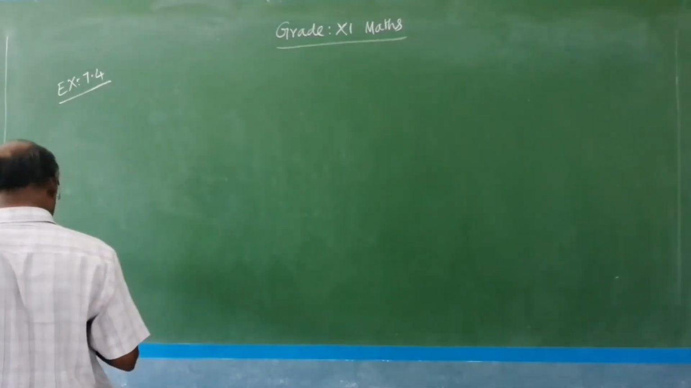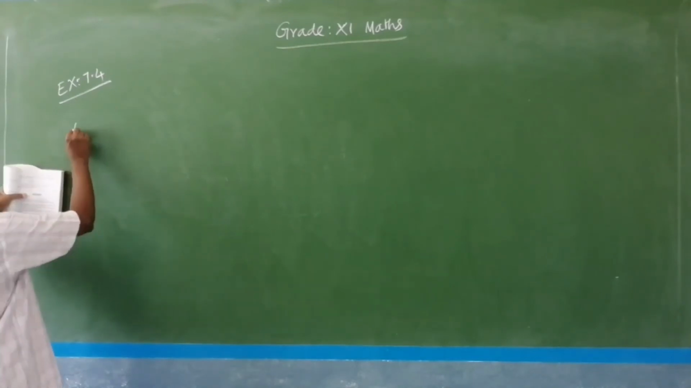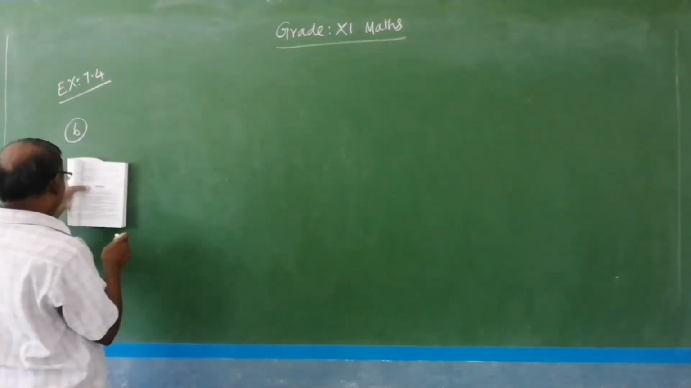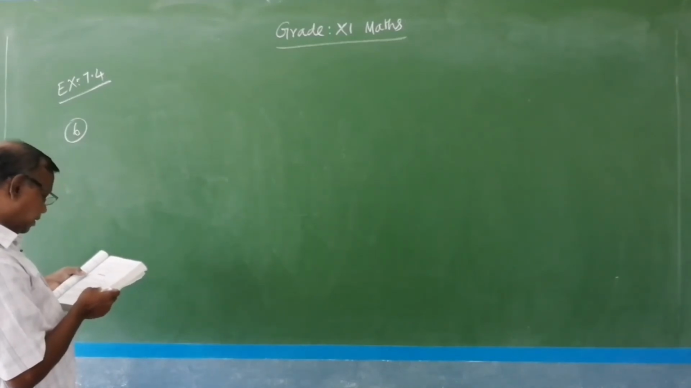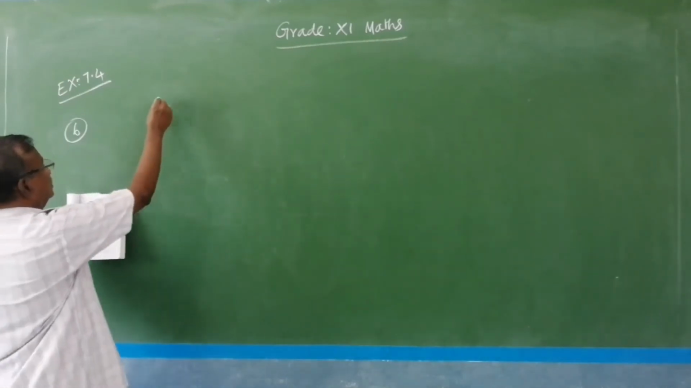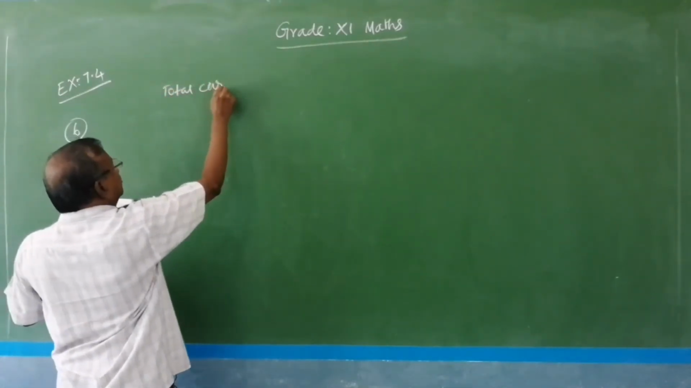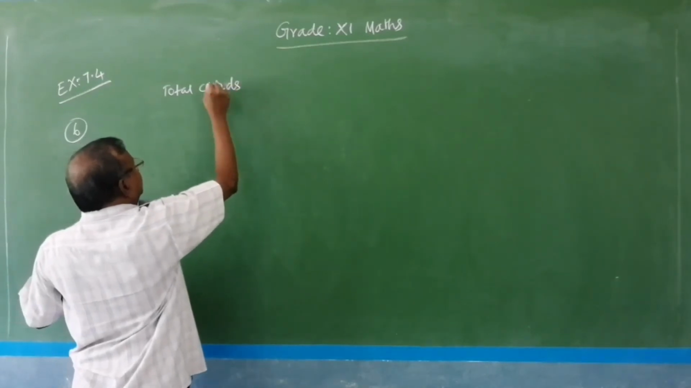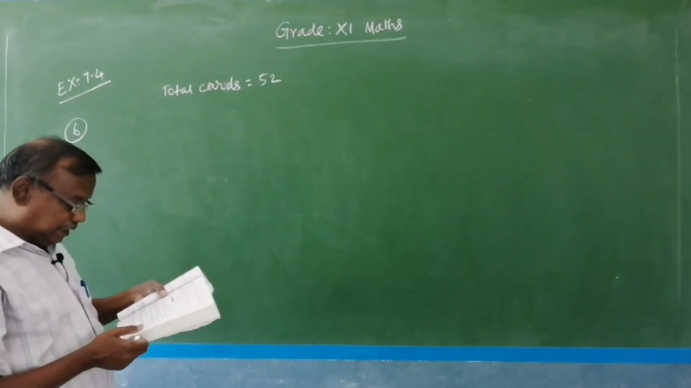In question number 6, determine the number of 5 card combinations out of a deck of 52 cards. The total number of cards is equal to 52. There is a condition.